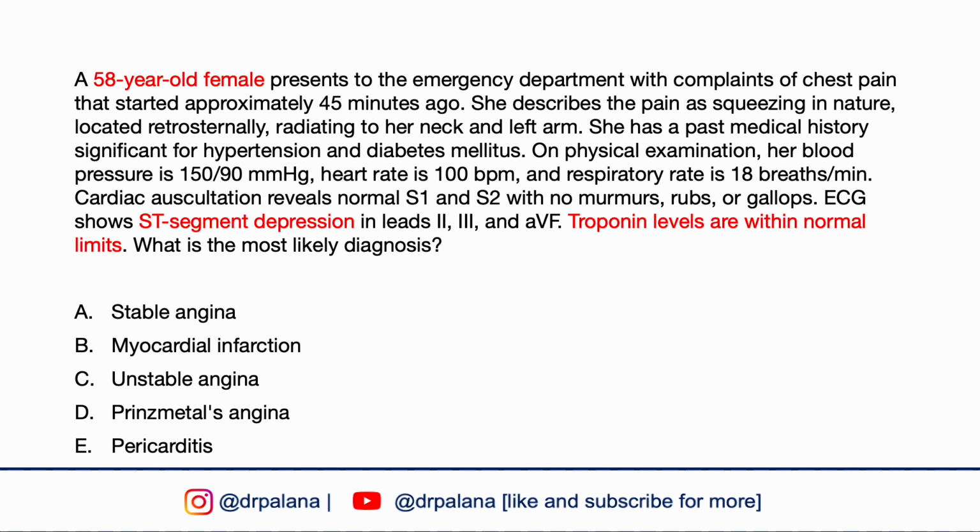On physical examination, her blood pressure is 150 over 90, heart rate 100, respiratory rate 18. Cardiac auscultation reveals normal S1 and S2 with no murmurs, rubs, or gallops. EKG shows ST segment depression in leads 2, 3, and aVF. Troponin levels are within normal limits. What is the most likely diagnosis? Stable angina, myocardial infarction, unstable angina, Prinzmetal angina, or pericarditis.